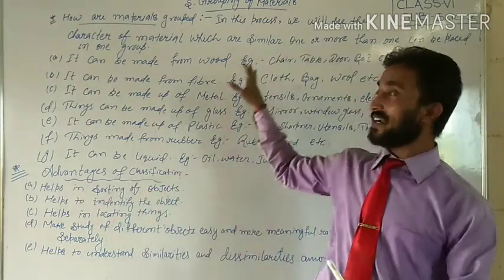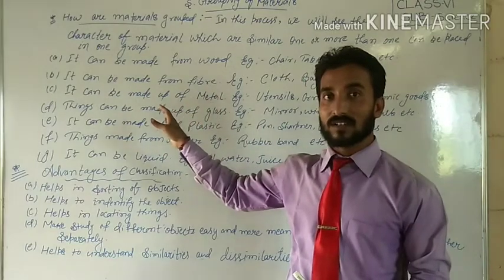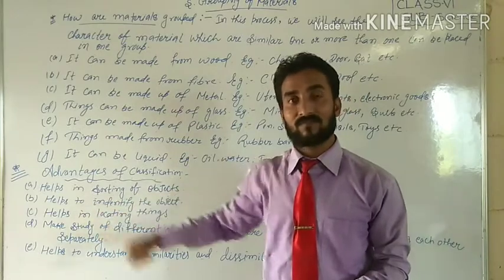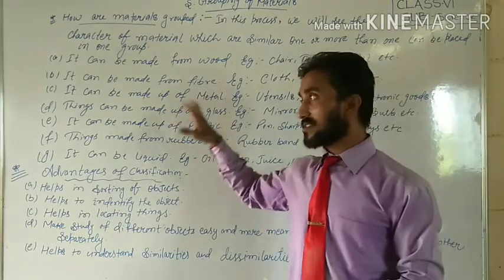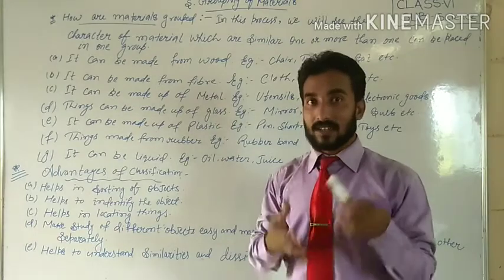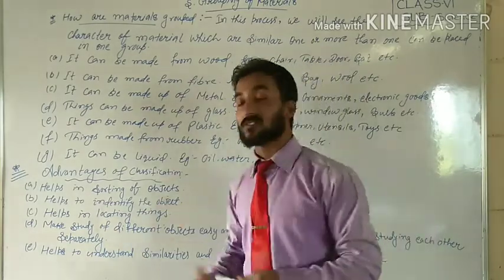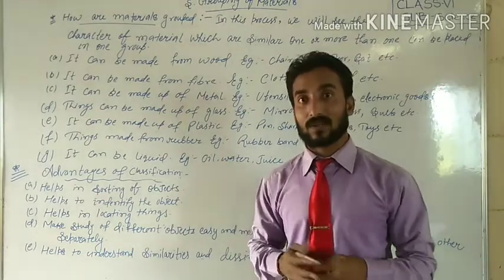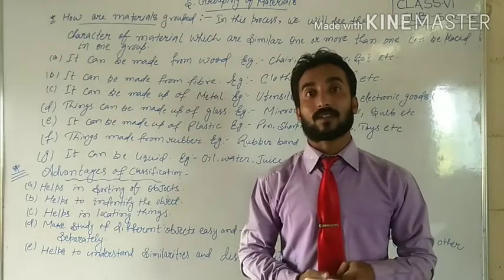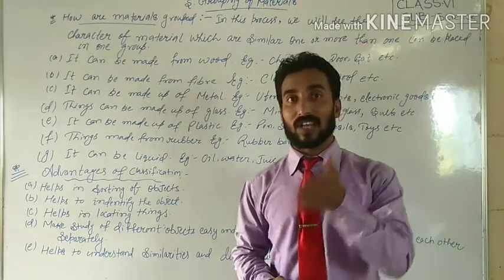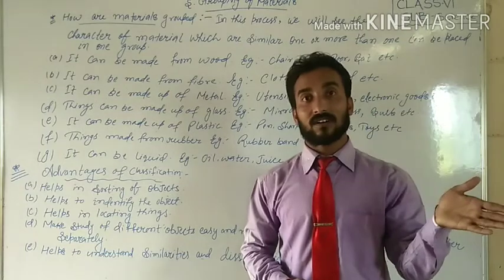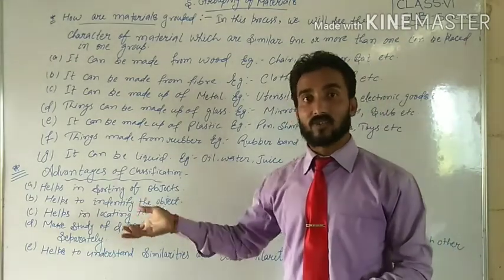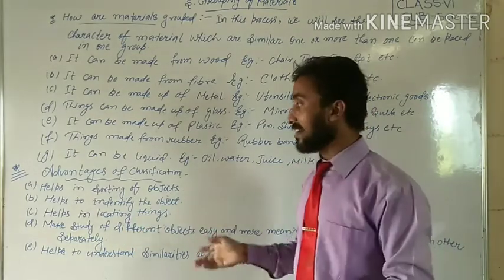If we classify all these things, what is the advantage? The first advantage is that it helps us in sorting of materials. It means by knowing all these things, we can sort the materials on the basis of their characteristics. We can group the materials, whether they are made of wood, fiber, glass, rubber, etc. These are the characteristics on the basis of which we can sort them.